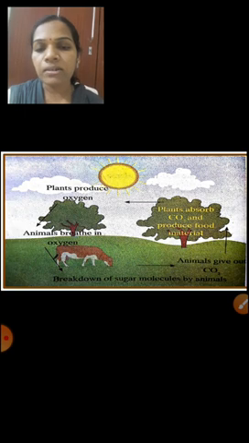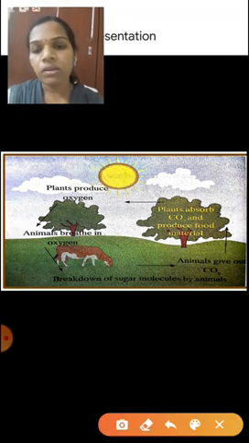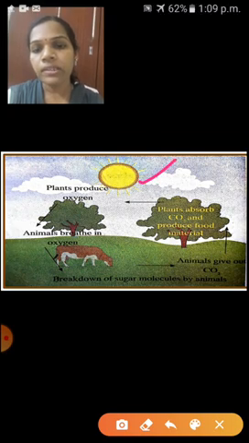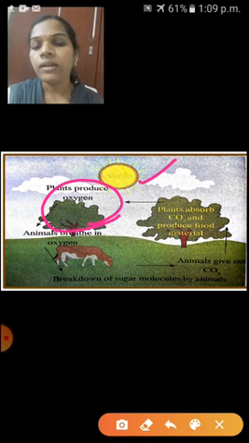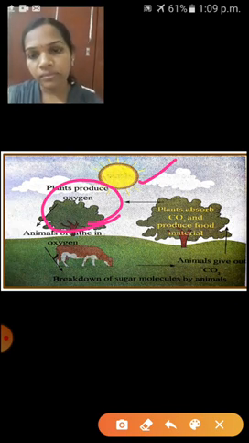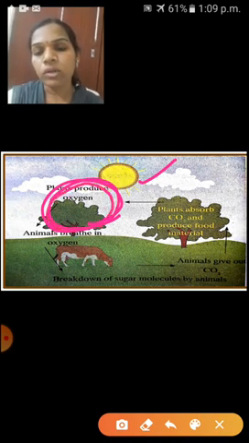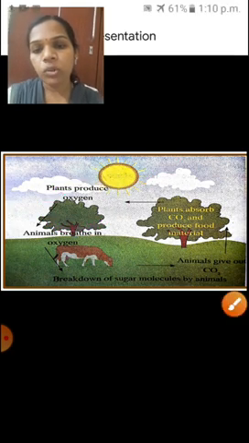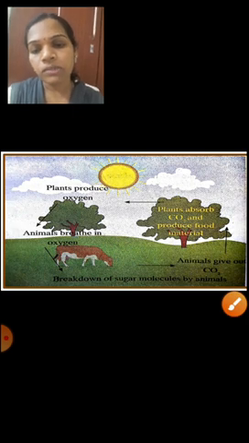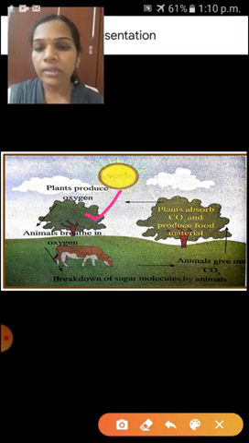Children, see here, this is the oxygen cycle. Here I have given the oxygen cycle diagram. This is the main source of our ecosystem, and here are plants. With the help of sunlight and chlorophyll, and carbon dioxide, the photosynthesis process is happening. During photosynthesis, plants absorb carbon dioxide from our atmosphere, and oxygen is released.